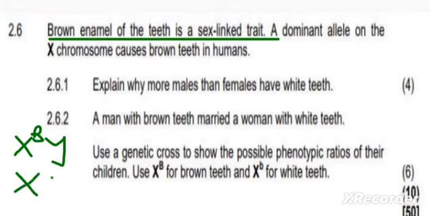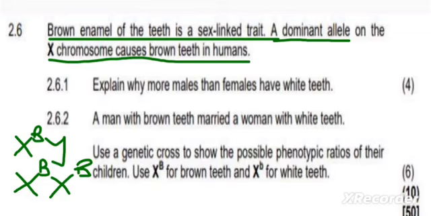Now, females have the chromosomes XX, and the allele for the sex-linked trait will be on both X's. Now they say that a dominant allele on the X chromosome causes this disease. A dominant allele, which is a capital letter on the X chromosome, causes brown teeth in humans. So once you see a dominant allele, a capital letter on the X chromosome of a male or a female, it means that person has the disease.